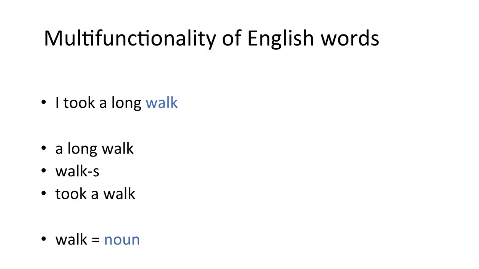So many words can have different parts of speech depending on the context they're used in. And that's why it's important to look at how the word is being used in a sentence when we're trying to decide which part of speech it is. If it's doing the job of a noun, then it is a noun, even if in some other contexts it may also be a verb.